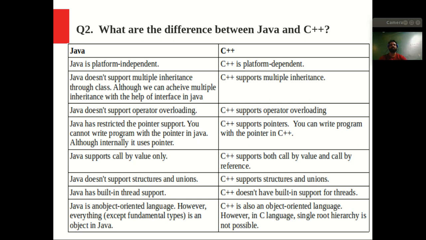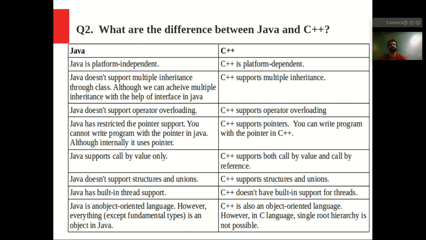It means that in a C++ function, we can pass the value in the argument or parameter of a method, and also we can pass the reference or the address of any variable in the argument of the method. But in Java we can pass only values in the argument of a method, right? So this is a very important point.